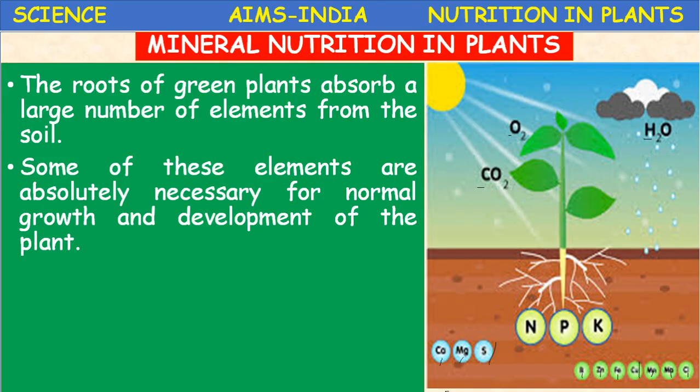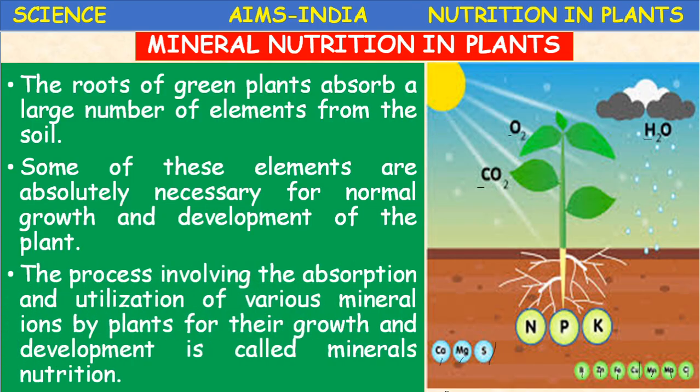The minerals are available in the form of ions like Mg2+, Cu2+, Ca2+, anions and cations, absorbed by plants for their growth and development. So that subject is called mineral nutrition.